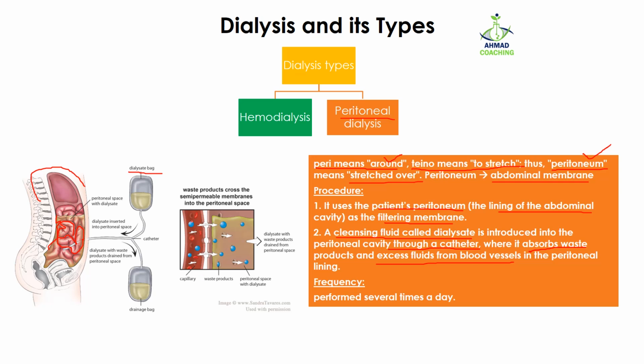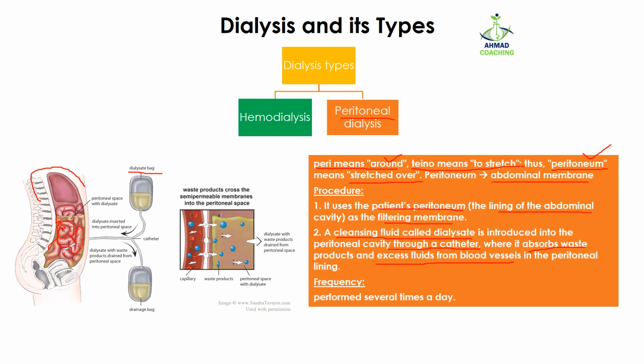The waste products are going to move from the blood capillaries through the peritoneum, which is a semi-permeable membrane, into the fluid which is passing around these blood vessels in the abdominal cavity. Again, the process of diffusion is taking place here. The waste products are going to move from higher concentration to lower concentration. As the fluid passes from here, it will start gaining all the waste products.